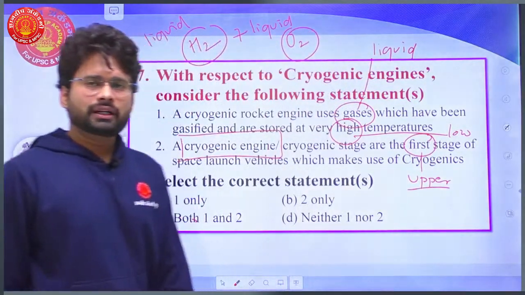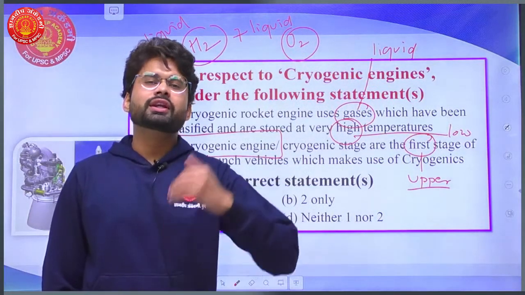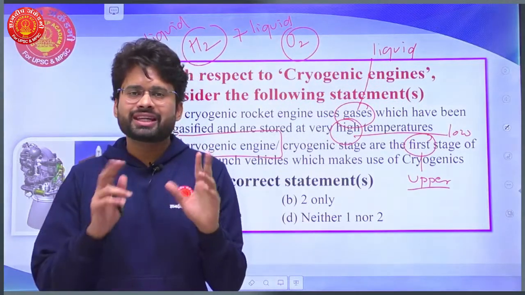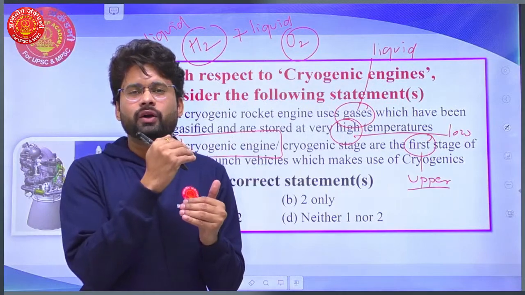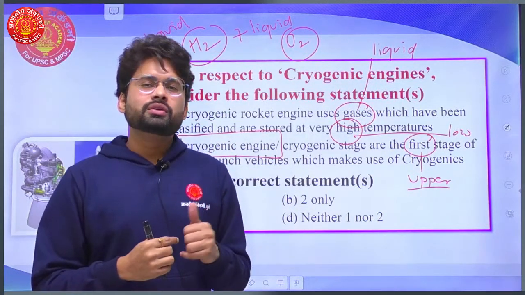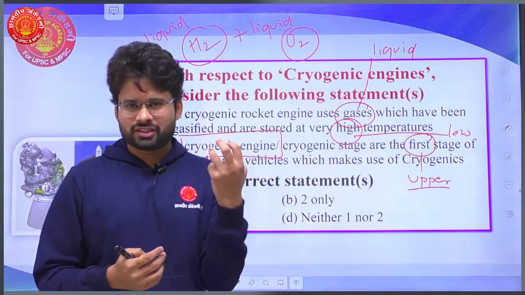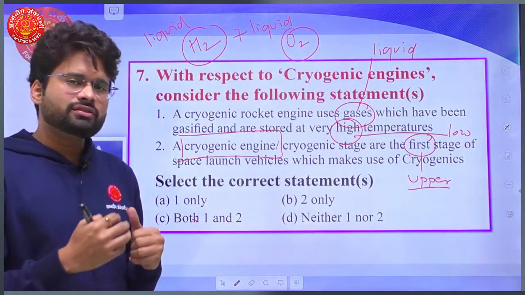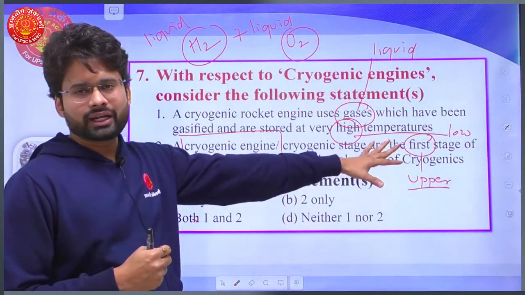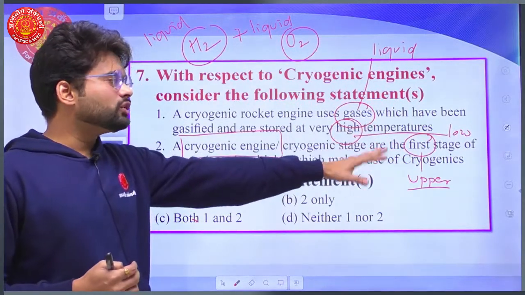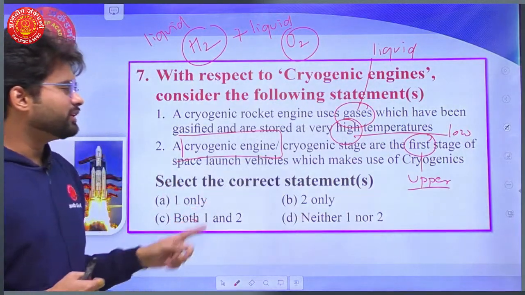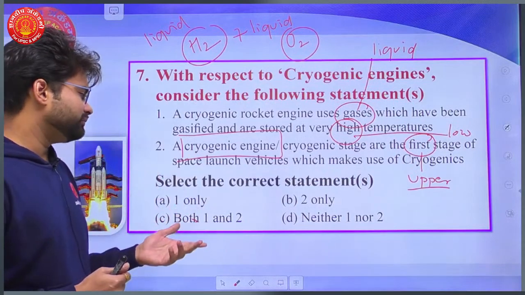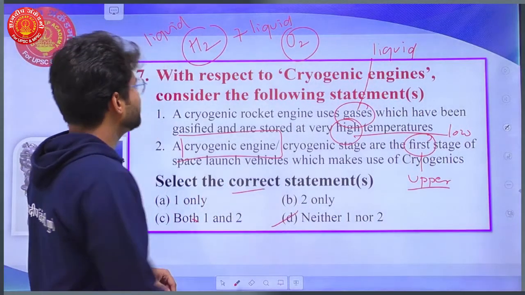Basically those space missions, spacecrafts, are of 3 to 4 stages. I think you are okay with what we mean by the stages of the mission, where the fuels get ignited on a stage by stage basis, according to the requirement. In a few stages it can be solid, in other stages it can be liquid. So depending upon the nature of that stage, the gravitational force, the design of the stage is accordingly. So basically it should not be the first stage, it should be the upper stage of the space launch vehicles which makes use of cryogenics. So both the statements are wrong. So correct is neither. Okay, so that was the 7th.